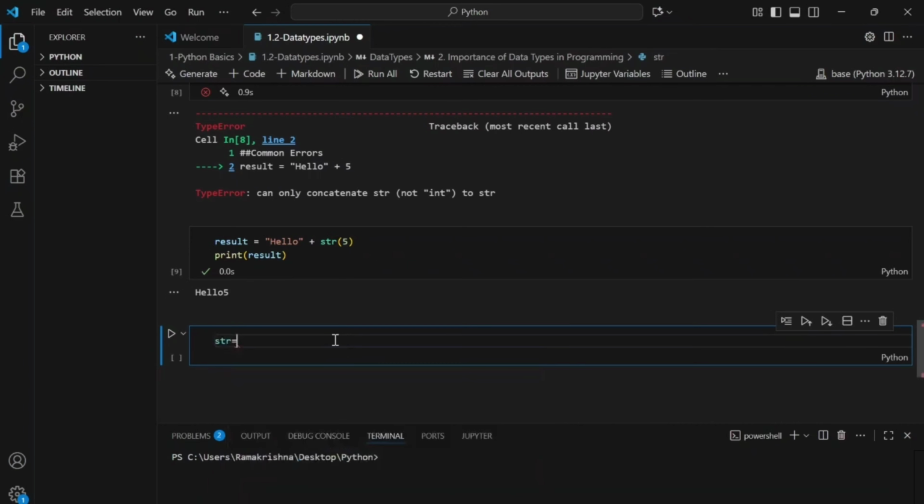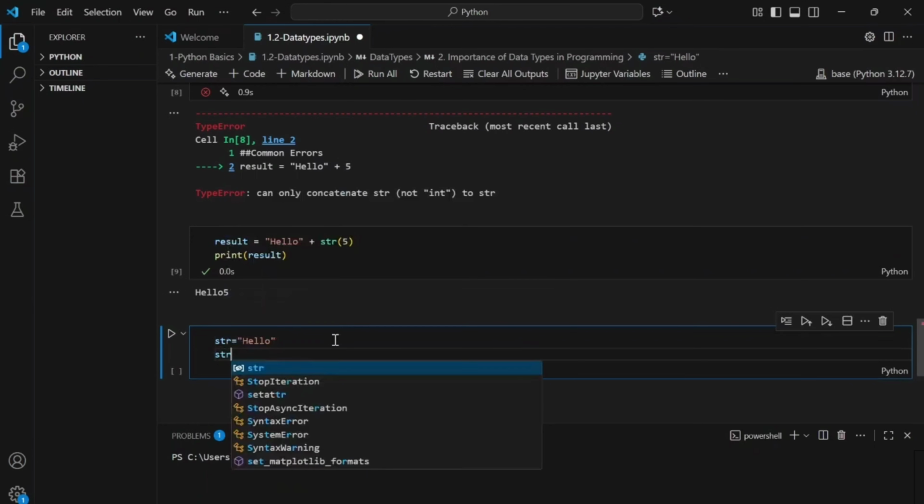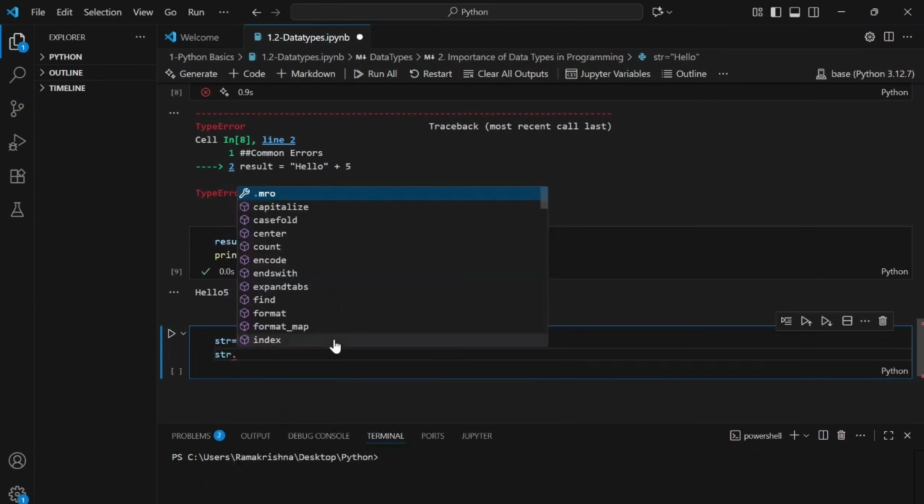So let me show you another example. str is equal to hello. I'll show you something interesting here. If you just type str and then a dot, you will be able to see many different methods here, like capitalize, casefold, center, count, encode, and so on. We'll be covering some of these methods once we go ahead with the advanced data types. Right now, since we are discussing the basics, I want you to go a little bit slow with definitions and examples. I'll show you multiple things and make sure that you learn things in a way that matters a lot to you. So this was it from my side.